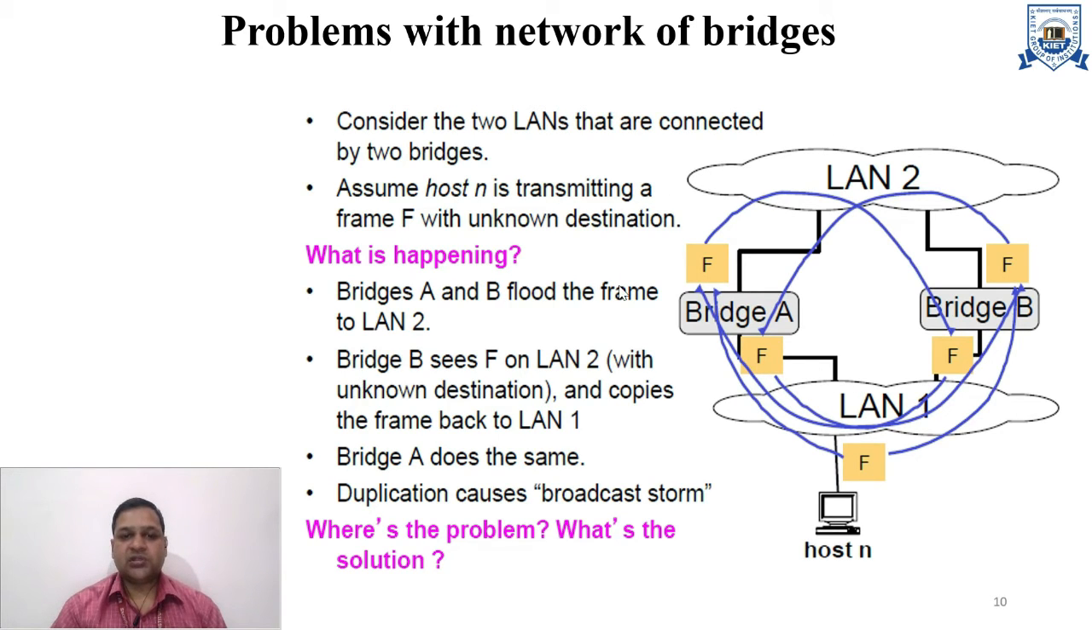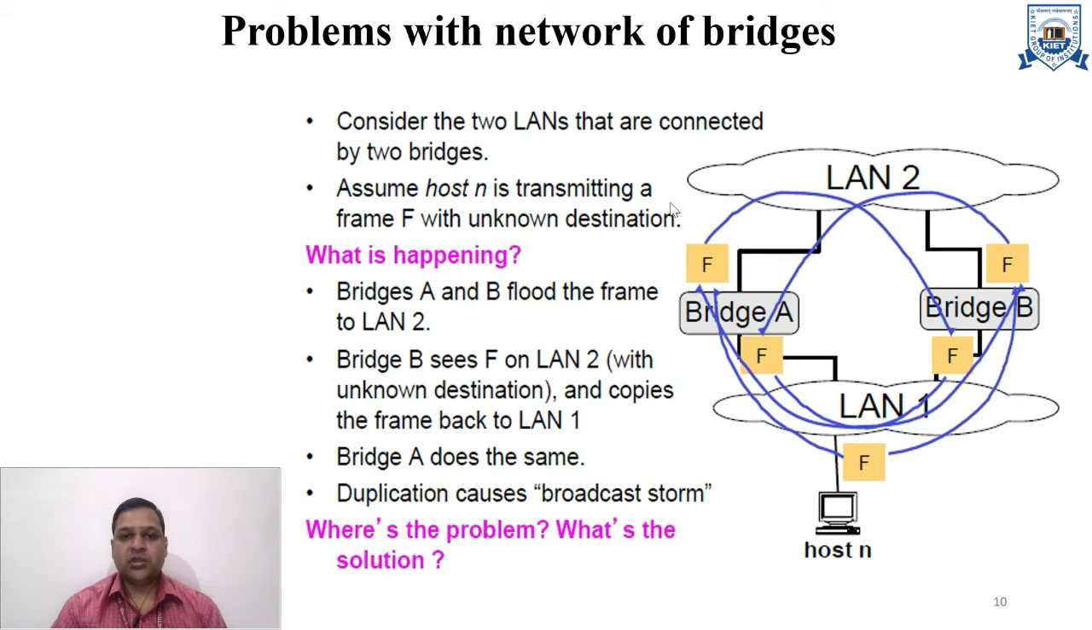This means there will be a storm of flooding. Bridge B sees the frame on LAN 2 with an unknown destination and copies the frame back to LAN 1. This process goes on, and a loop is created because of the broadcast storm. So this is the problem in bridging.